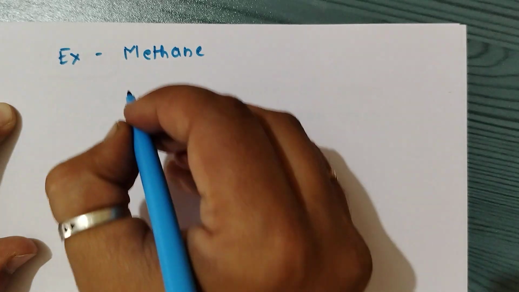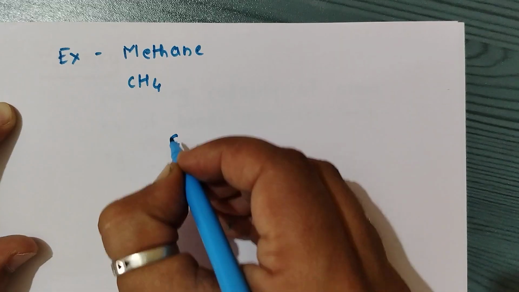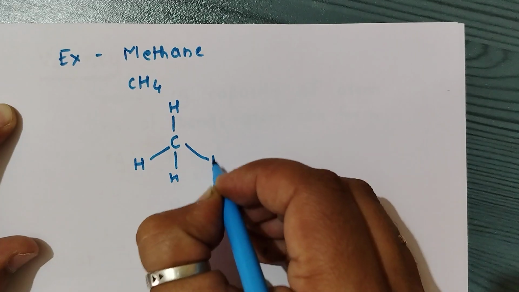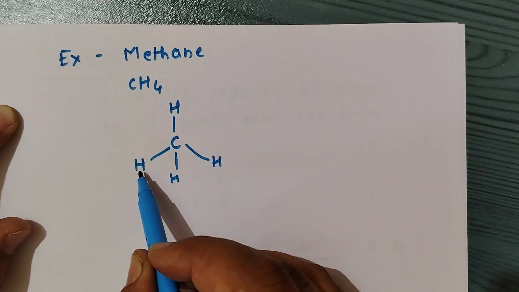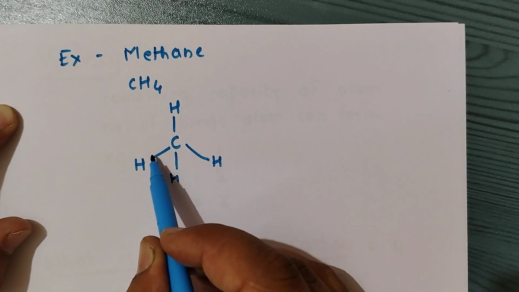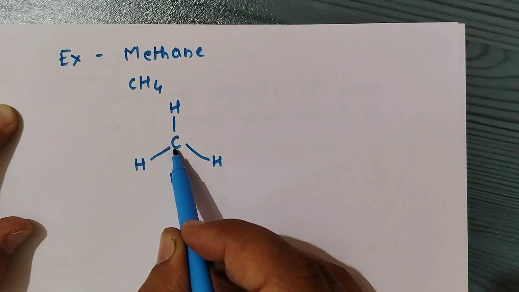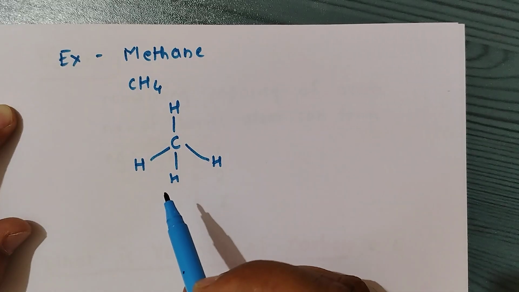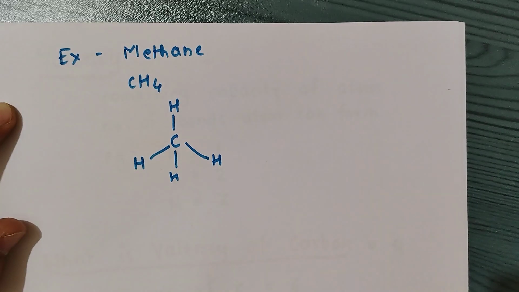As you know, the molecular formula of methane is CH4. Means carbon can form 4 bonds in methane, because hydrogen contains 1 electron and carbon contains 1 electron, sharing these electrons with each other to form 1 bond. Carbon has 4 unpaired electrons, so 4 hydrogens can combine with this 1 carbon to form 4 bonds. That's why the valency of carbon is 4.